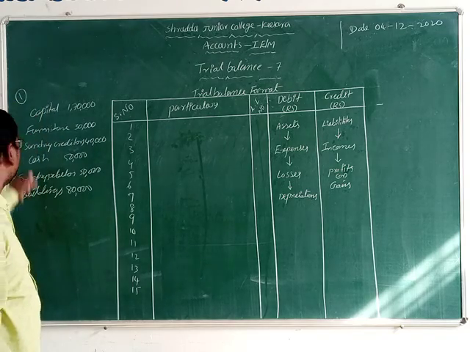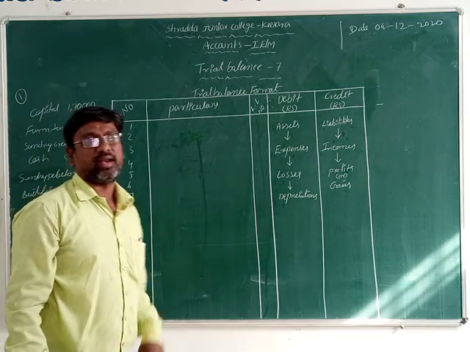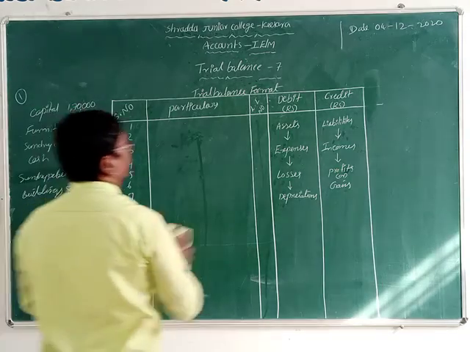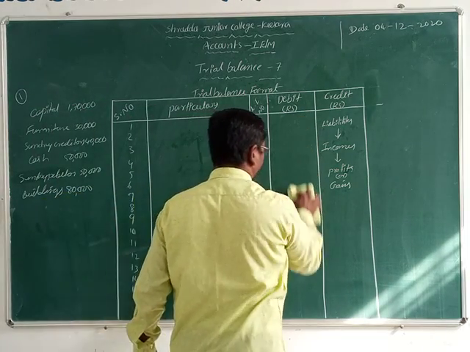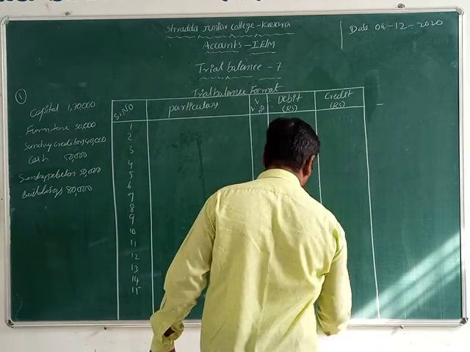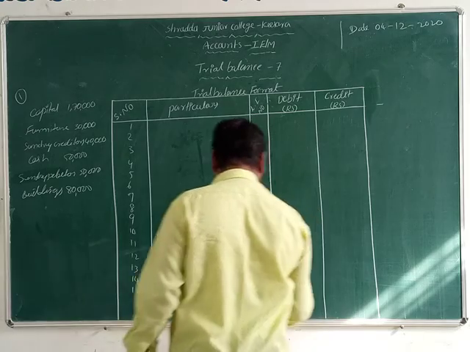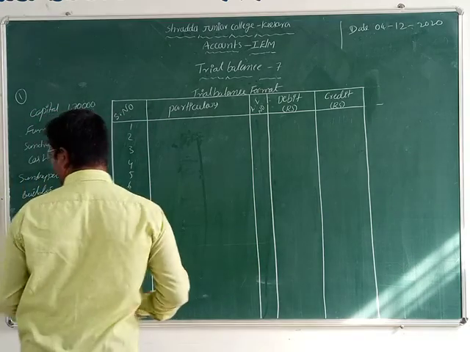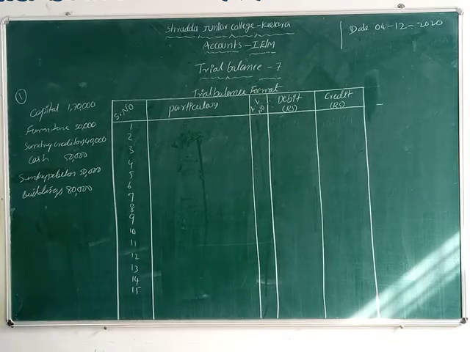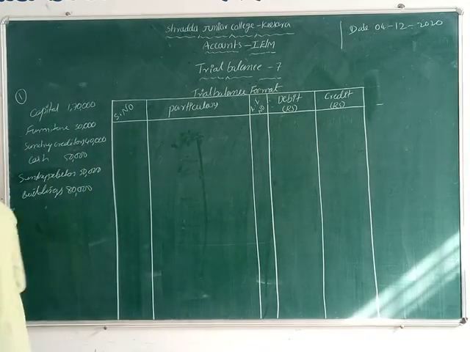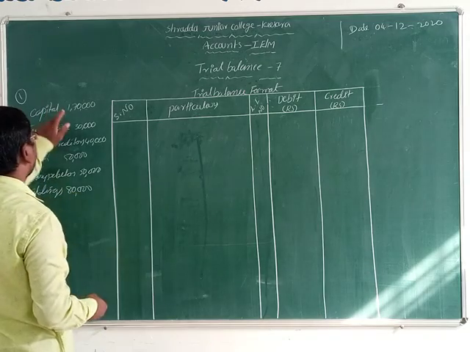So we can record these transactions in the trial balance. How can we record that? Let us see. First here is given capital.